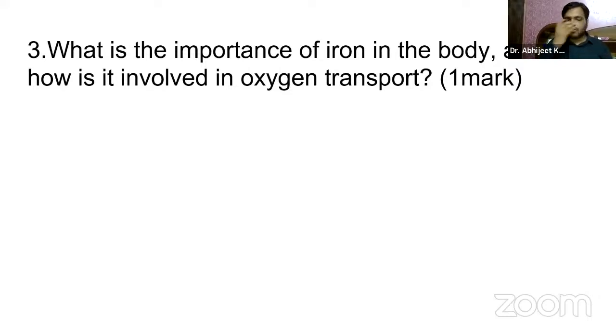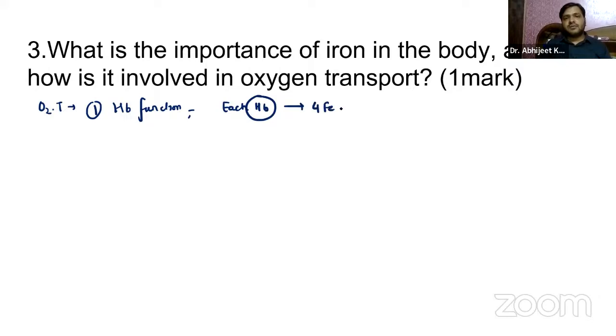Now, firstly, if we talk about oxygen transport, you already know we have the hemoglobin function. Iron is a central component of hemoglobin. We have already seen that. It is the protein in red blood cells responsible for transporting oxygen from the lungs to the tissues. Each hemoglobin contains four iron atoms, which bind to oxygen molecules.